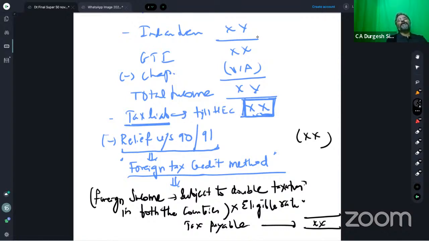So, students, this is how you get the foreign income in this context.